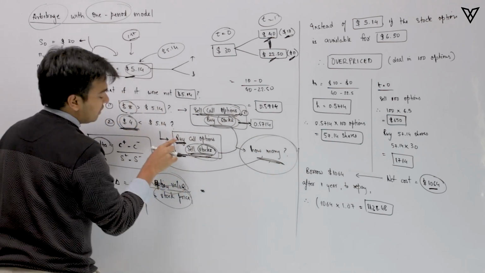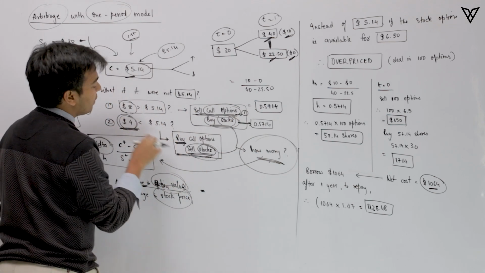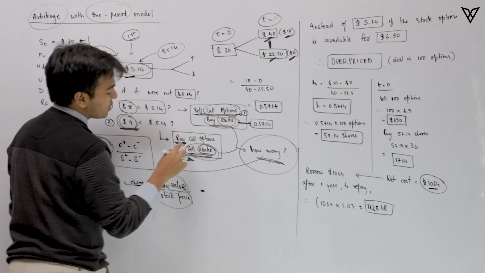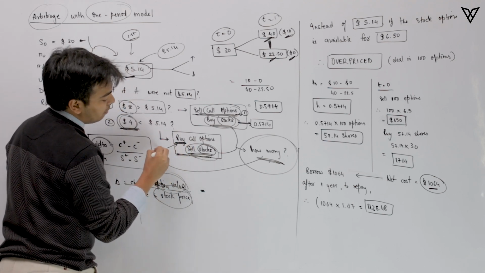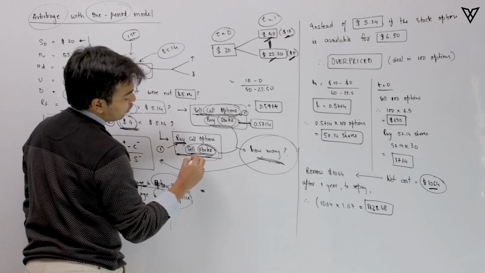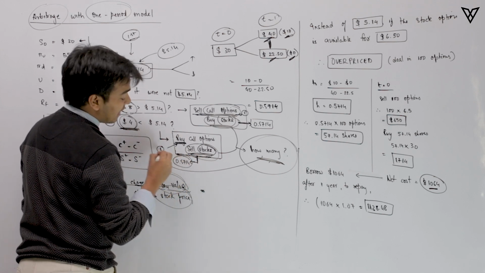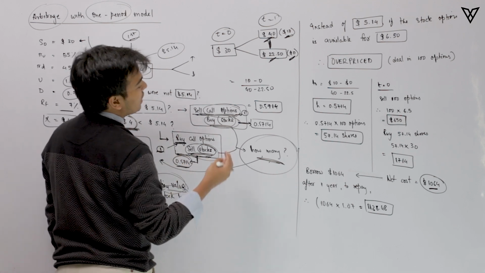Likewise, if the option was underpriced or undervalued, you have to buy the call option. For every option that you are buying, how many stocks would you have to sell? You would have to sell 0.5714. That is what delta tells us.